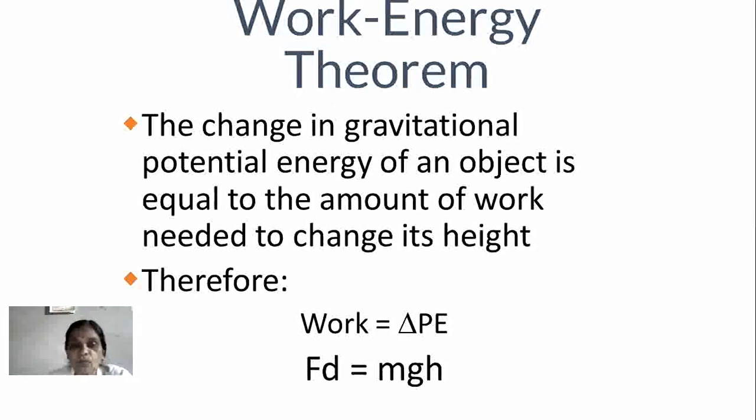Work is equal to del PE. Work is defined as the product of force and displacement, whereas change in potential energy is the product of mass, gravity and height. Hence in this formula, F s is equal to mgh, meaning work is equal to potential energy.